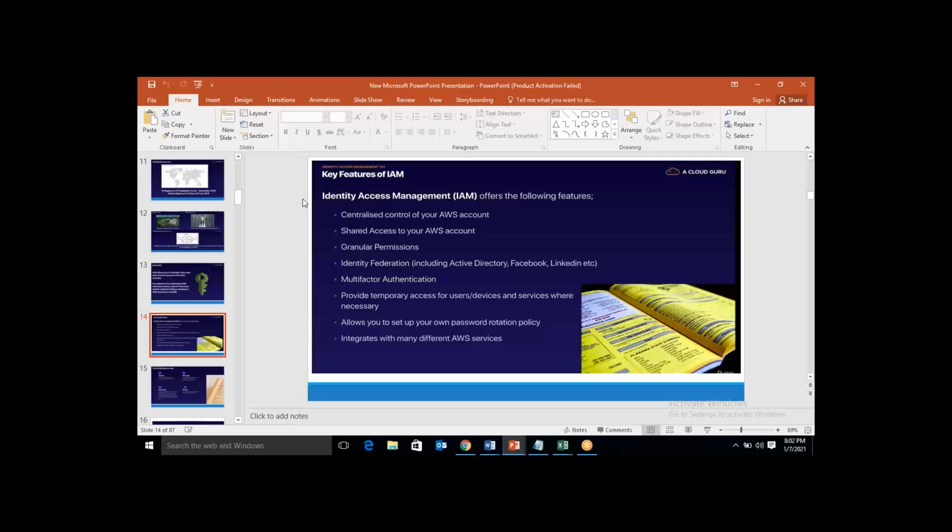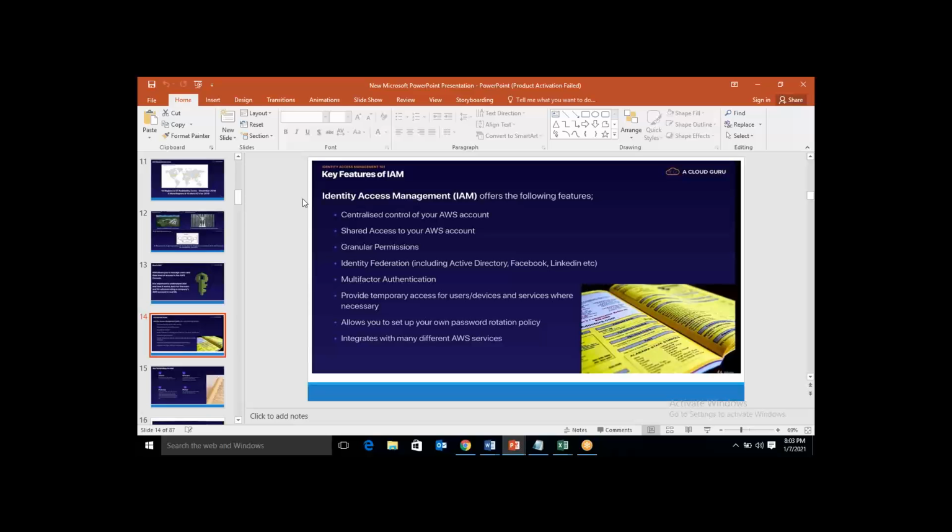And identity federation. For example, just like how you can use your Facebook or your Gmail to create your LinkedIn account, in the same way, you can use your AWS account for identity federation for some of the services. What are those services? In a later class, I'll be telling you. And it's used for multi-factor authentication for your AWS account, which is very necessary and which will be our first lab that we will be doing.